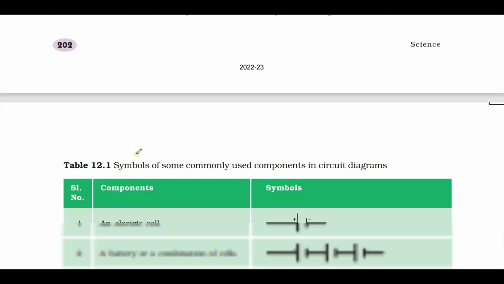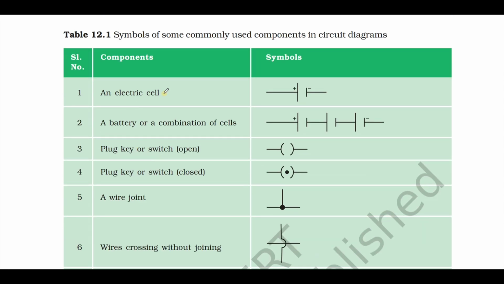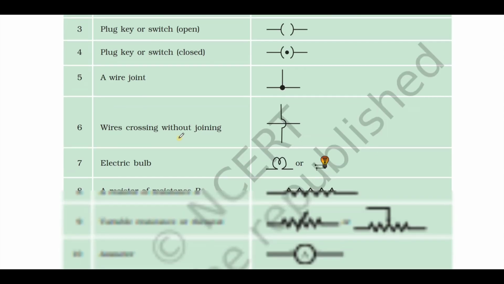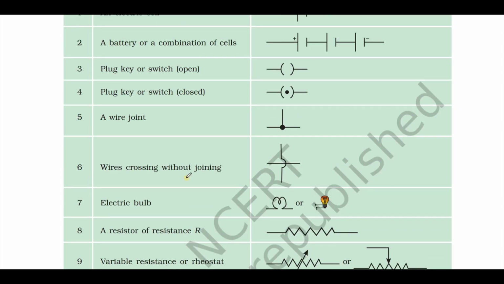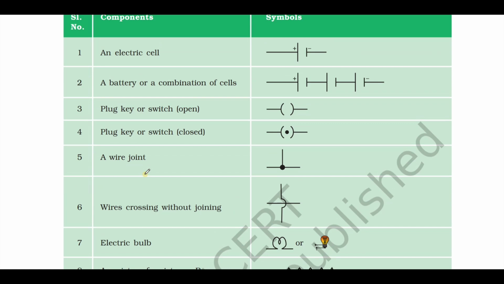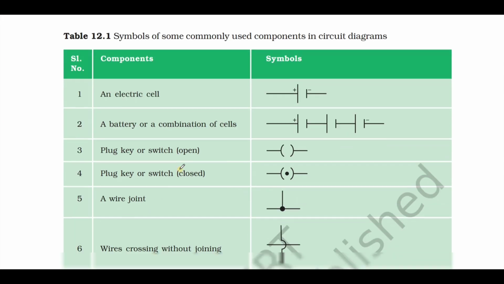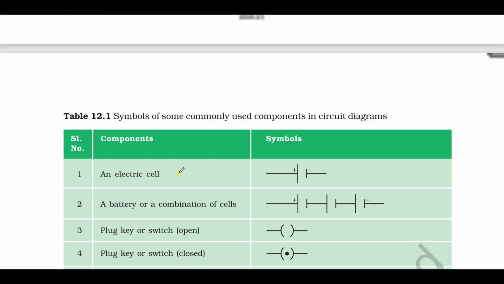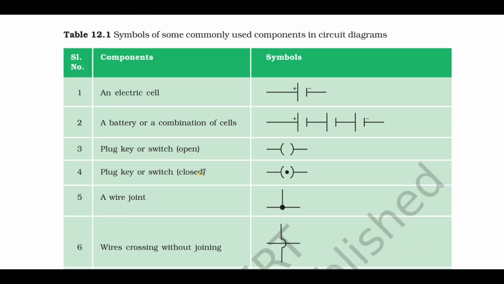Next, circuit symbols. You can expect definite circuit symbols for 1 mark. You can go through all the circuit symbols, whether it is resistance, ammeter or rheostat, wire joint, crossing without joining, switch open, switch close, a battery. All these are important. Students, if you go through the textbook, it will be very easy to study and score good marks in science.